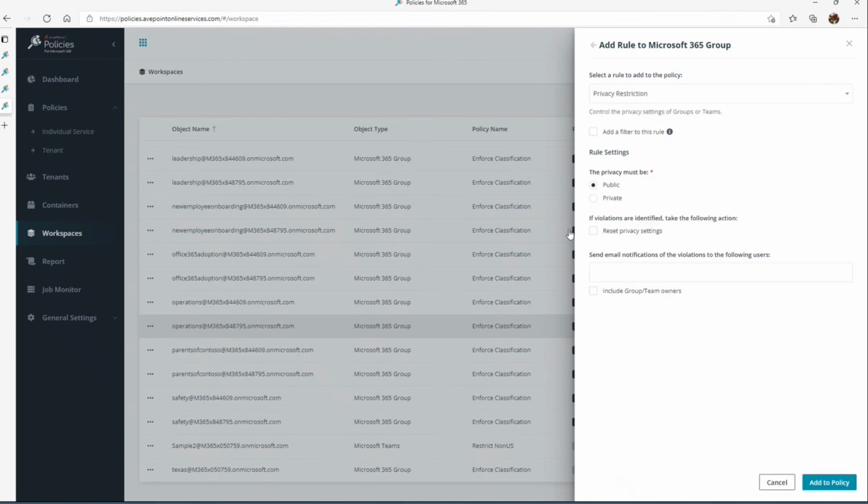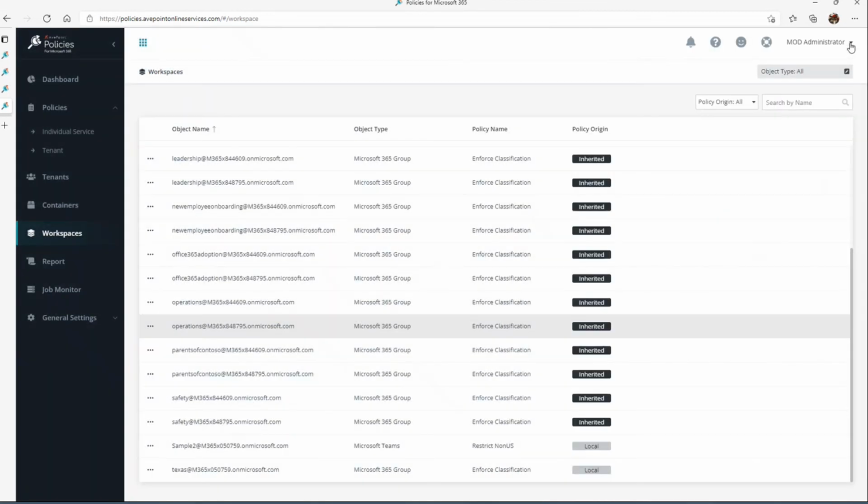For example, restrict the changes of the privacy level when it comes to teams or groups, always enforce public, always enforce private. And if the owner tries to make those changes, then we can reset it back to what we defined it as, for example, there. So easily manageable workspaces in terms of what policies are being inherited or applied at the workspace level there.